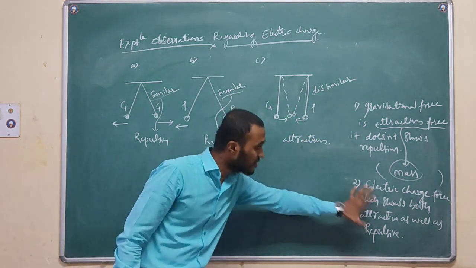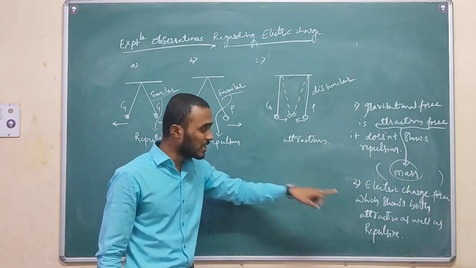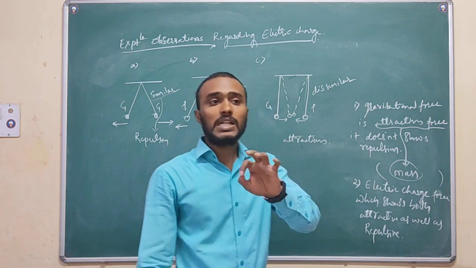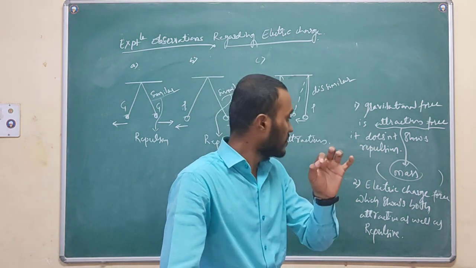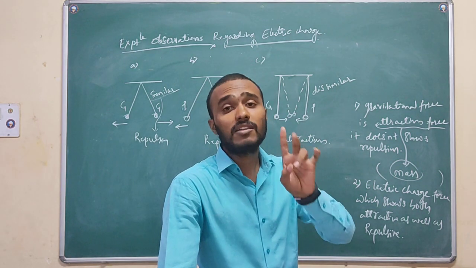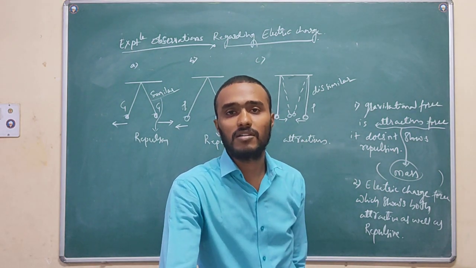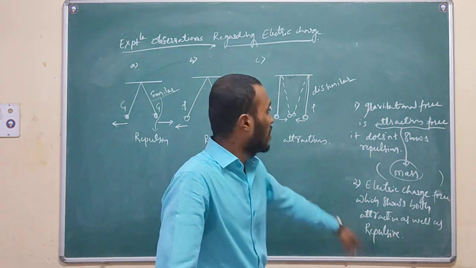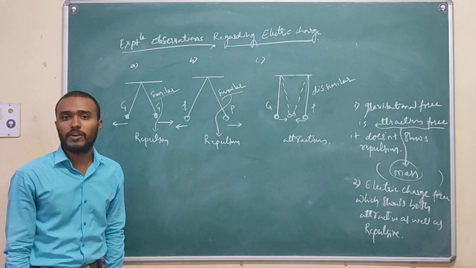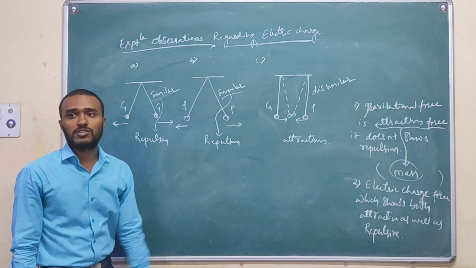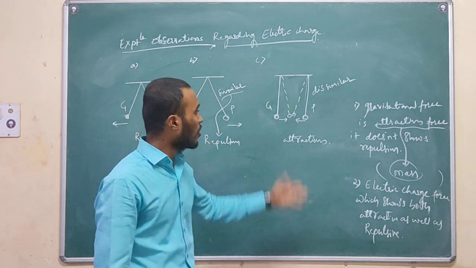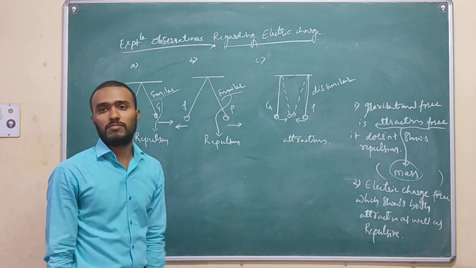By this observation I am going to conclude that there is not one kind of electric charge here, there are two kinds of electric charges. Because of that, we get attraction and repulsion phenomena by the electric charges. If there were only one kind of electric charge, we should not get both attraction as well as repulsion.